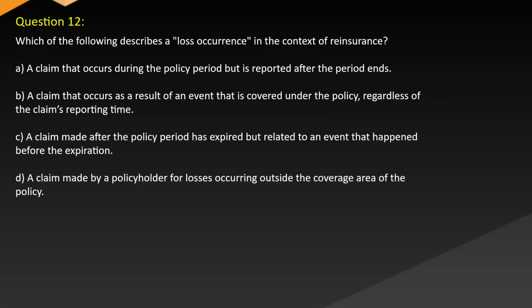Question 12. Which of the following describes a loss occurrence in the context of reinsurance? A. A claim that occurs during the policy period but is reported after the period ends. B. A claim that occurs as a result of an event that is covered under the policy regardless of the claim's reporting time. C. A claim made after the policy period has expired but related to an event that happened before the expiration. D. A claim made by a policyholder for losses occurring outside the coverage area of the policy.